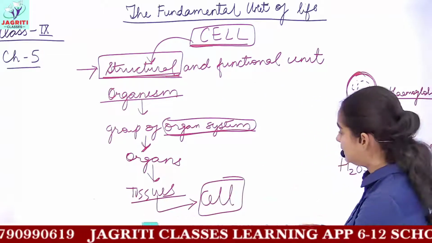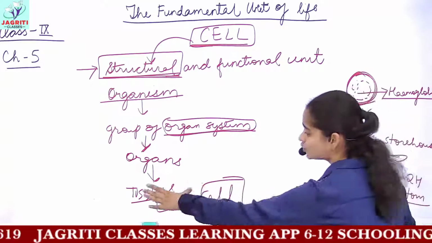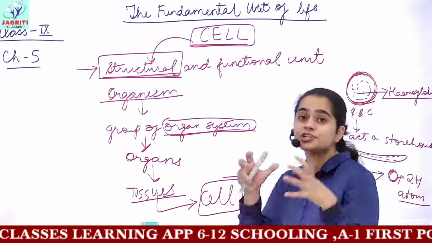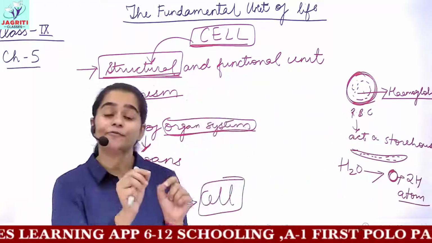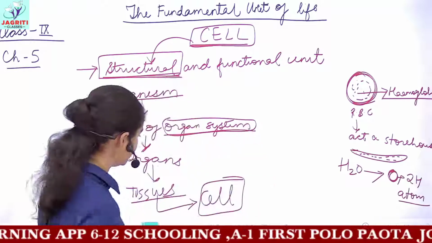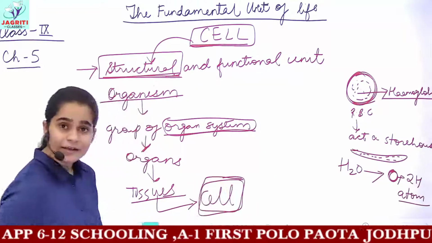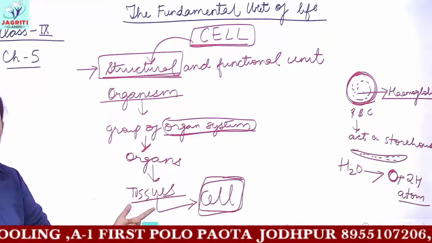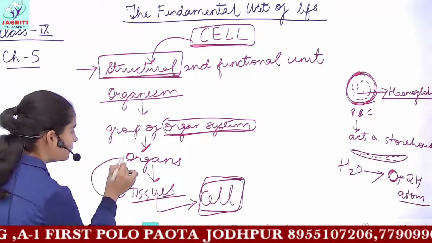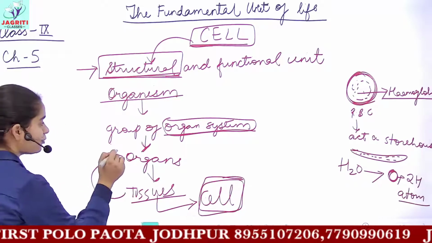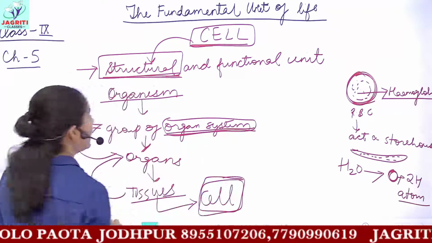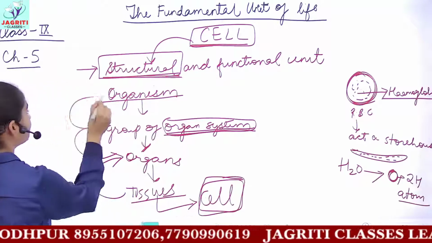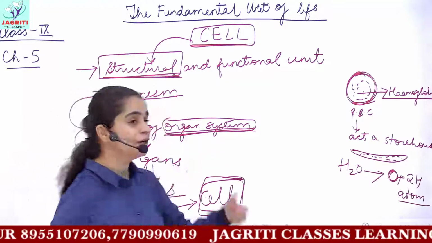So what are tissues? Tissues are groups of cells which combine together and perform a single particular function. So this is what you have, a cell. If you take a group of cells, it is called a tissue. A group of tissues makes up an organ. A group of organs gives you an organ system, and if you combine many organ systems systematically, you will get the organism.